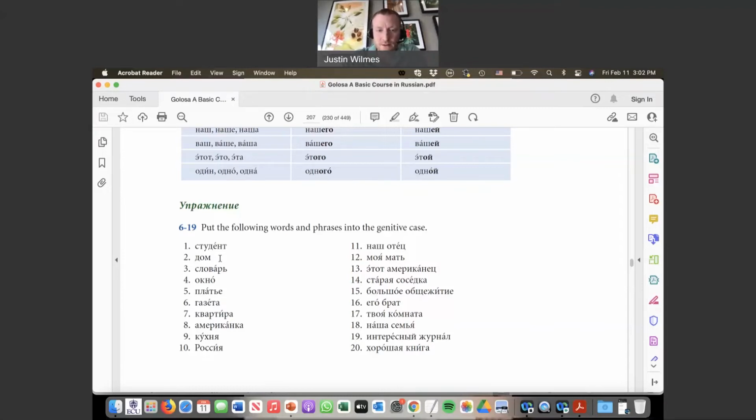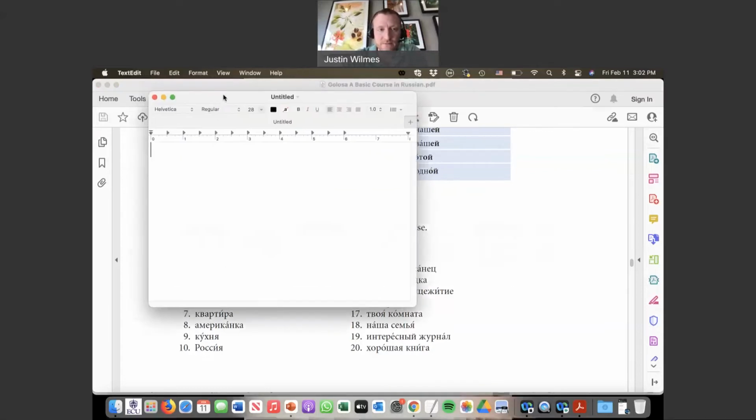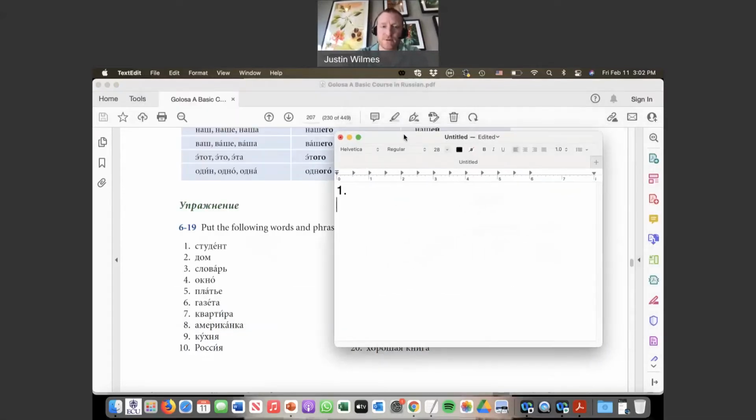Okay, now that you've done that, I'll just buzz through these here for you real fast. Studenta, doma. So both masculines just get a on the end, right? Slovarya. That one gets ya because it has a soft sign at the end. Oop, sorry, I'm not doing the odds. Let's do number 3, slovarya.